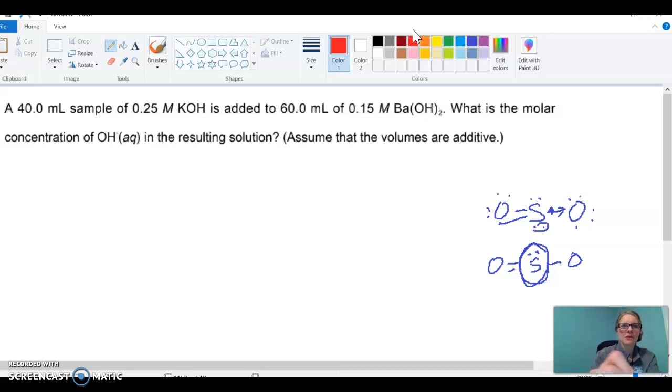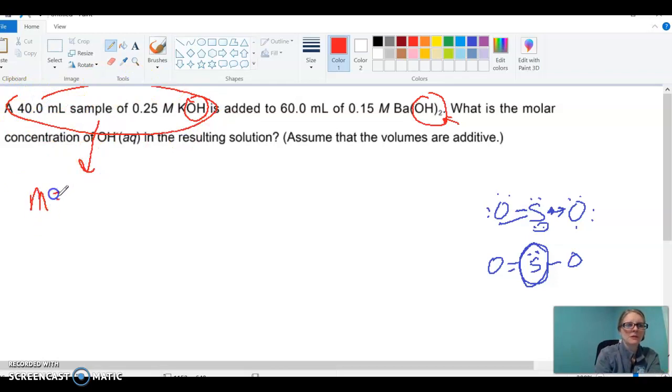So when I'm looking at this one, I'm trying to find the number of OHs that I have in the bunch. Now something that's tricky about it is this one has 2 OHs. So let's take them one at a time. First, I need to find the number of moles of OHs I have in each of them, because I'm taking KOH and BaOH2 and I'm pouring the two together. So I need to figure out how many OHs are in this guy, how many OHs are in this guy, and then I'll look at the two together.